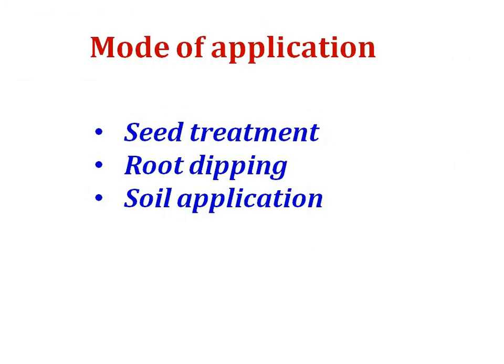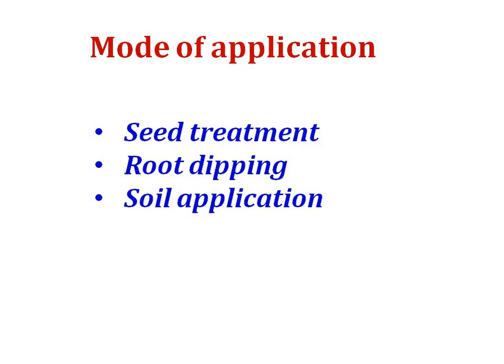Next come to its mode of application. That means how we can apply the biofertilizer. There are three methods: seed treatment, root dipping, and soil application. First come to seed treatment. So in the seed treatment method, the biofertilizer is mixed with water and some adhesive material. The slurry is then poured over the seed, spread on the cemented floor and mixed properly in a way that a thin layer is formed around the seed. The treated seed should be dried in the shade and then sown in the field. So this is the seed treatment method.